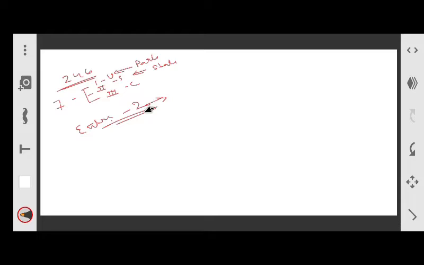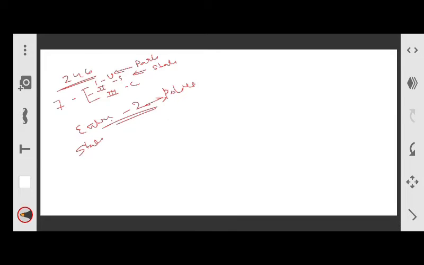Apart from this, another important thing to mention is that Article 246 is important in this regard. Now we know the Schedule 7. It contains three lists: List 1, List 2, and List 3. One is the Union list, there is the State list, and then there is the Concurrent list. In the Union list, the Parliament has exclusive power to enact. In the State list, the legislature of the state has the power to enact. Now in entry 2 of the State list, police is a state subject.